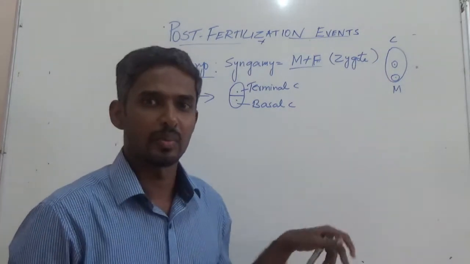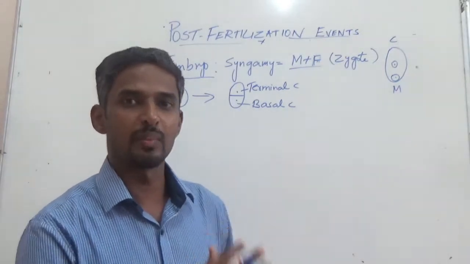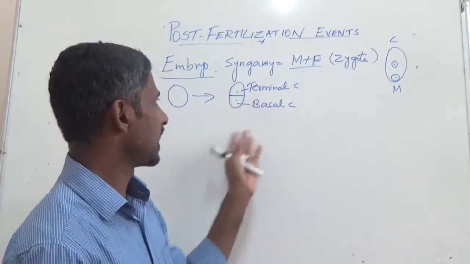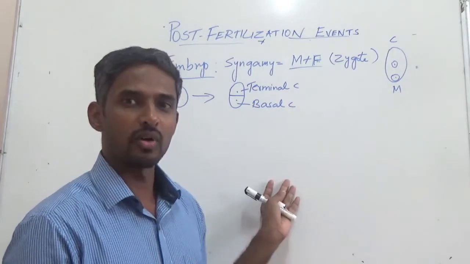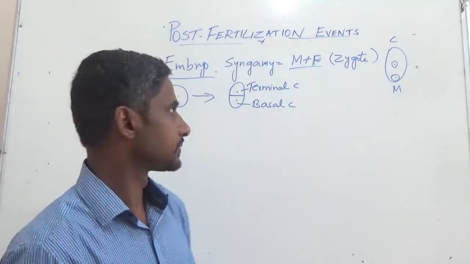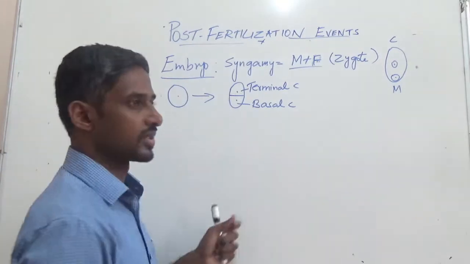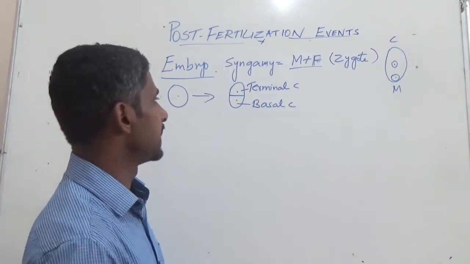A few of the things that I am telling you are not found in your textbooks. They generally mention only the important points. So I am explaining some points in detail which are not found there, but some are helpful to you. Therefore the zygote undergoes transverse division, giving rise to terminal cell and basal cell.